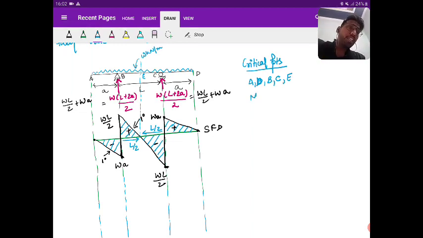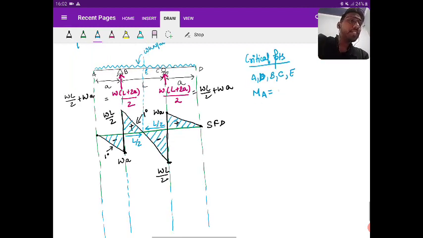So what is the bending moment at A? Come on, answer first in the comment. Yes, 0, right? Bending moment at A is 0. Similarly, what is the bending moment at D? This is also 0.